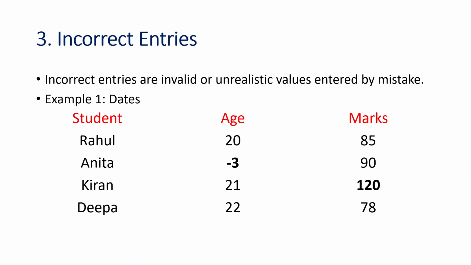Next one is incorrect entries. Incorrect entries are invalid or unrealistic values entered by mistake. For example, here the data set contains student name, age, and marks. If you observe, the age of student Anita is -3. So this is an incorrect entry, and the marks of Kiran is 120. This is also an incorrect entry. So this is one example of incorrect entries.